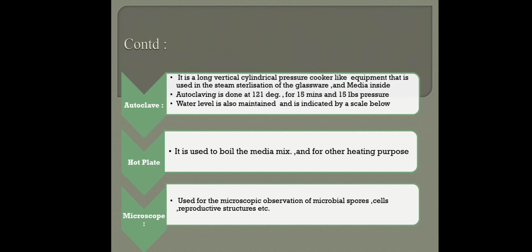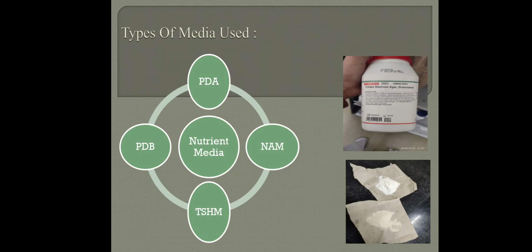Second is the hot plate. It's used to mix the mixture of media. Sometimes the media forms clots, because while making the media we mix several components. So to break those clots and to form a homogeneous mixture, we use the hot plate. Then the microscope, everybody knows the function.